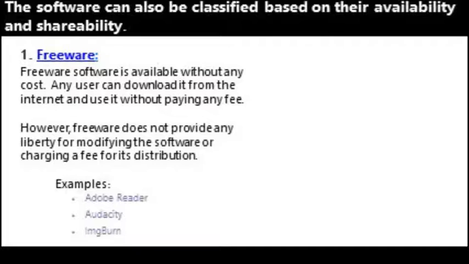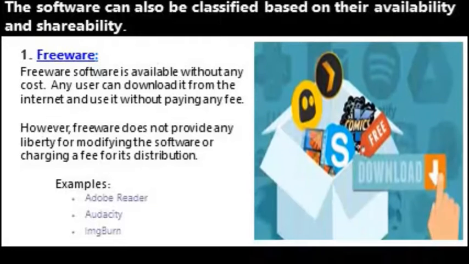So you can freely download it, but you can't see the codes, in which language it is written, or what the inside codes are. Some examples are Adobe Reader, Audacity, and ImageBurn. Here you can see the image of this particular software.